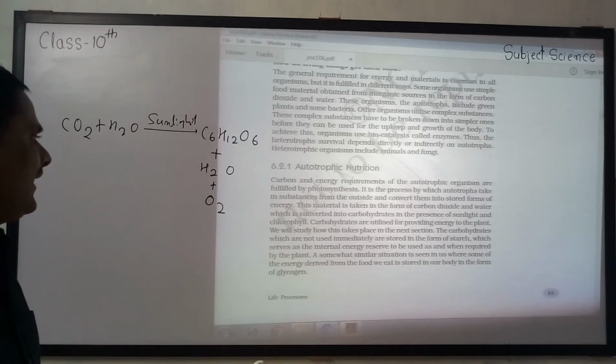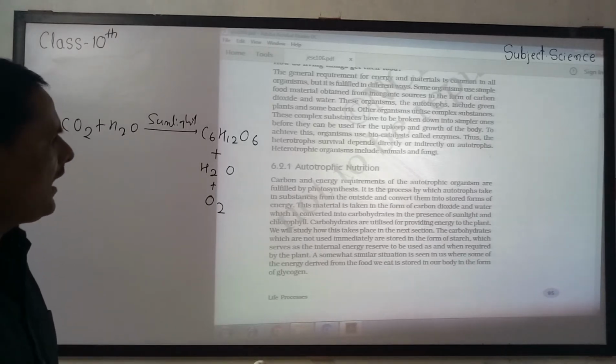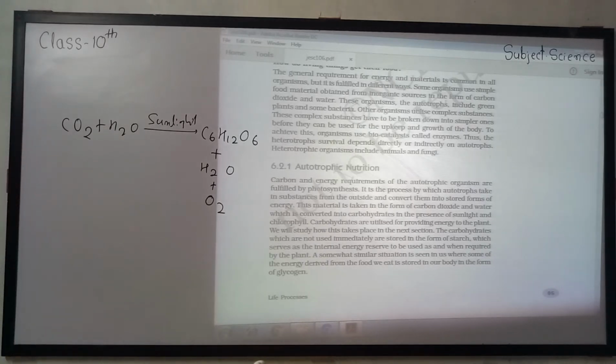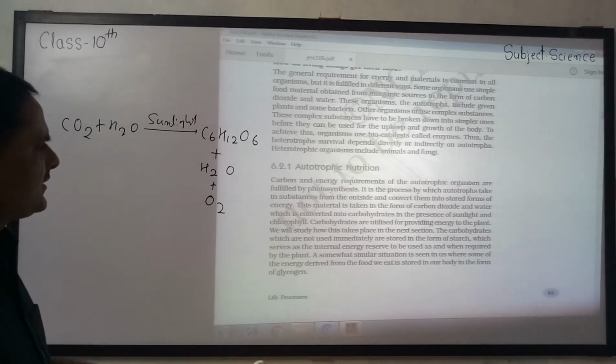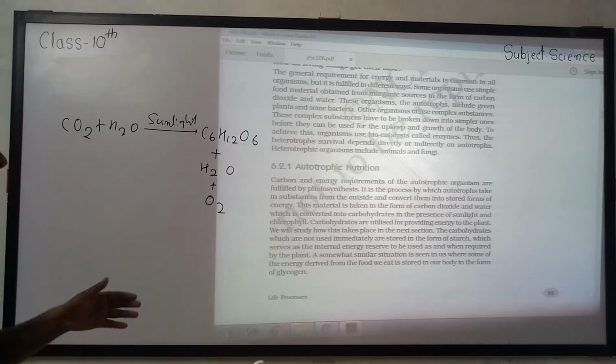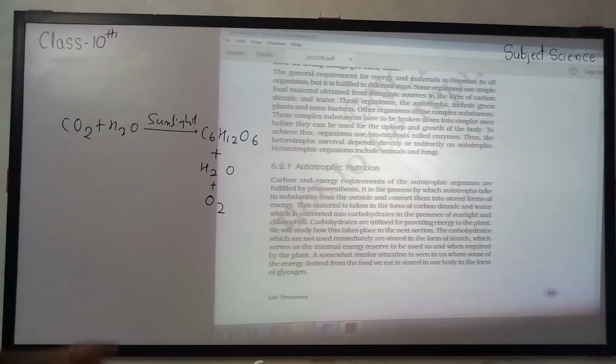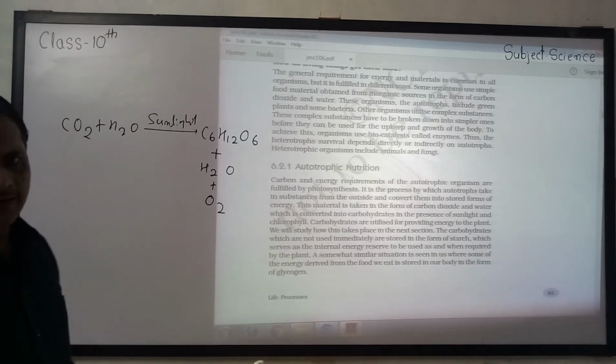The carbohydrates which are not used immediately are stored in the form of starch, which serves as the internal energy reserve to be used as and when required by the plant. A somewhat similar situation is seen in us, where some of the energy derived from the food we eat is stored in our body in the form of glycogen, right?